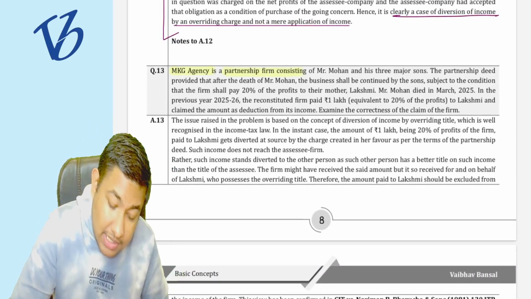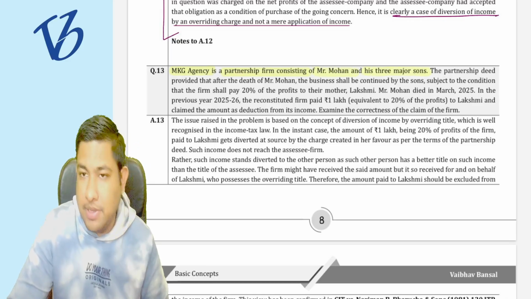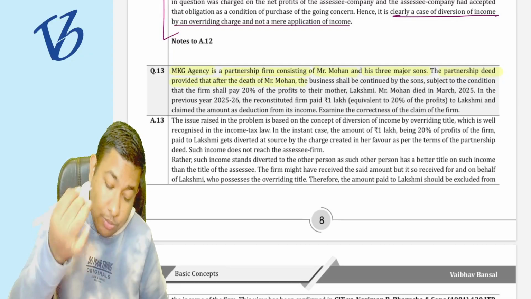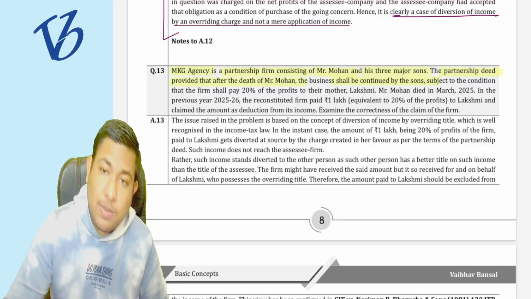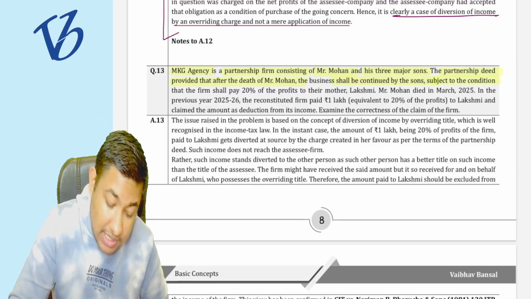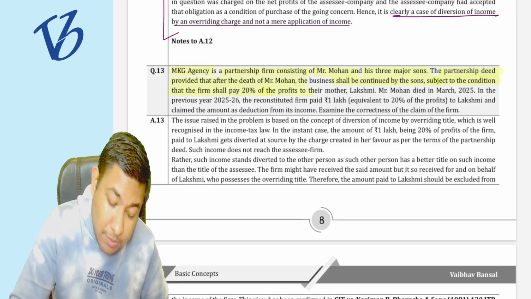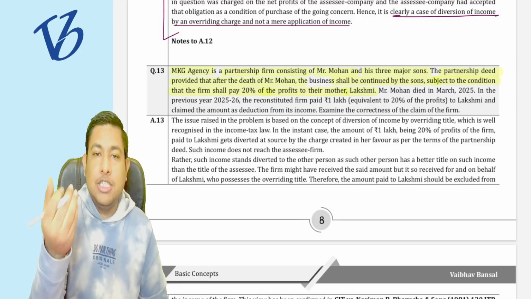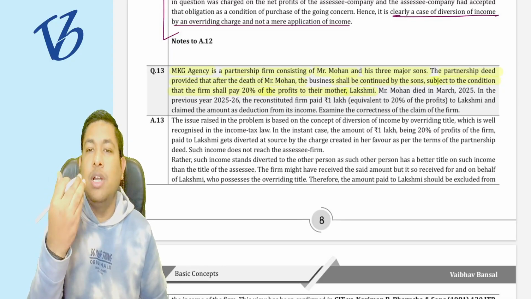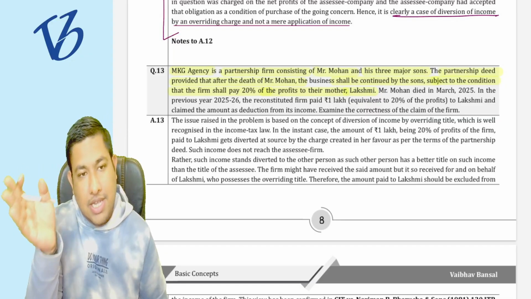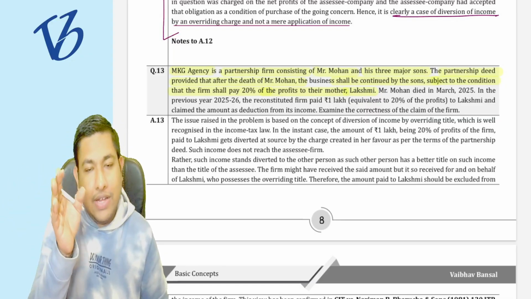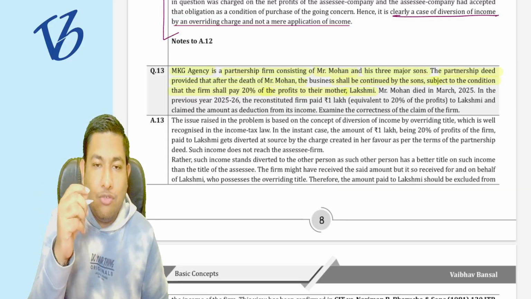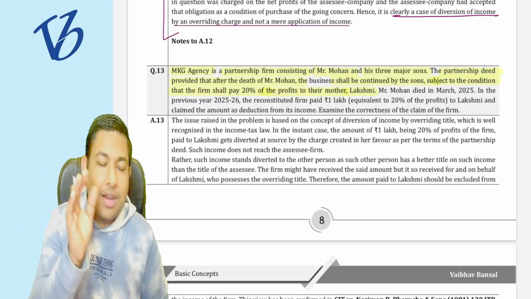MKG Agency is a partnership firm consisting of Mr. Mohan and his three major sons. The partnership deed provided that after the death of Mr. Mohan, the business shall be continued by the sons subject to the condition that the firm shall pay 20% of the profit to their mother Lakshmi. So it is written in the partnership deed that if Mr. Mohan dies, the three sons will carry on the partnership firm, but whatever they earn, they have to pay 20% of their profits to their mother.